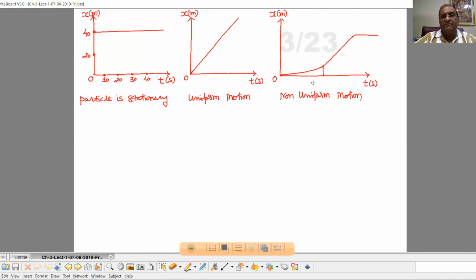But suppose the object is not covering the same distance in the same time interval, then we can say its motion is non-uniform, and its graph will be a curved one, as shown in this particular third figure. So in this way, with the help of a graph, one can represent or explain motion perfectly. Clear to all of you? Any doubt in this one?